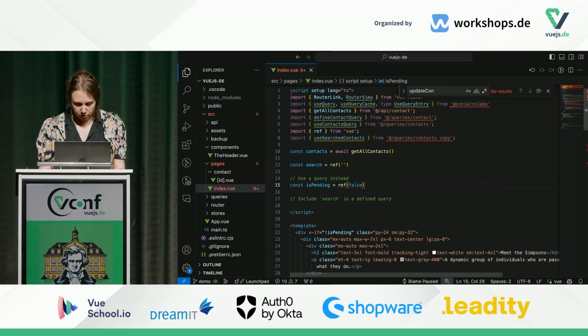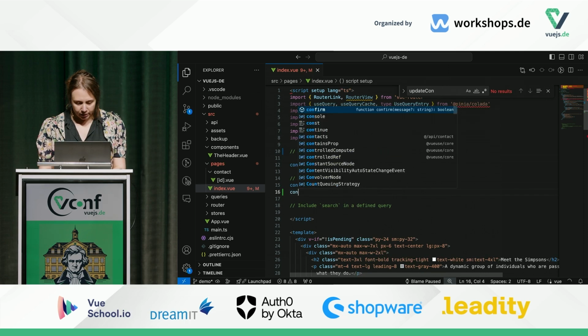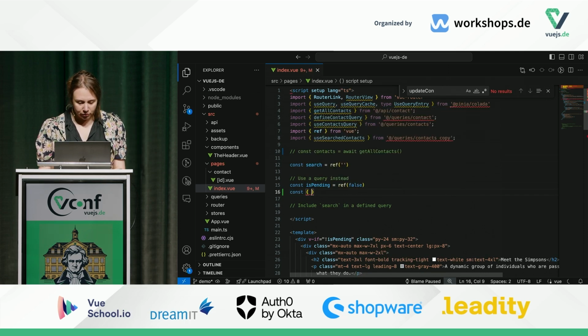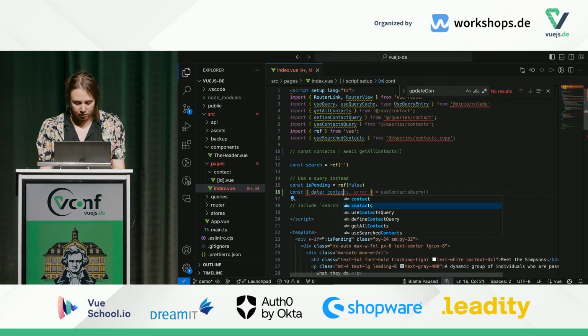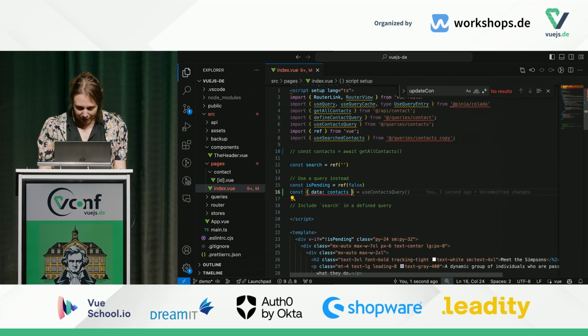Oops, sorry. So we won't need that anymore. I remove it, and then we will get it back from the query. So the query is returning some data. That's what we will get, data. I will rename it as contacts. That's easy, finally, because Copilot already knows what I want to do.